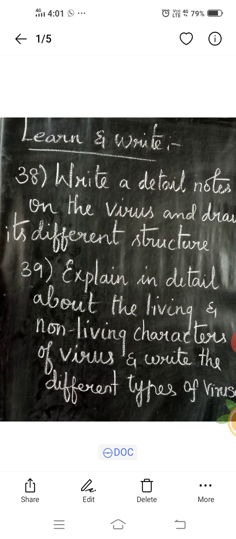So here is the question for you: write a detailed note on viruses and draw the different structures. You have to draw all four types of diagrams and color them. Explain in detail the living and non-living characters of viruses and write the different types of viruses. So this is your question.